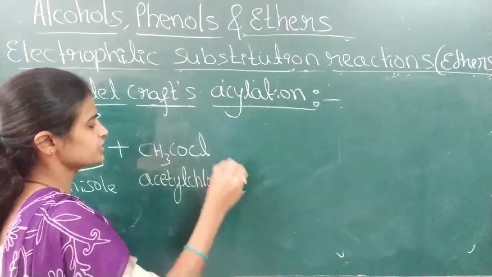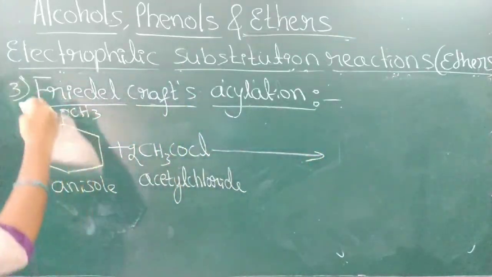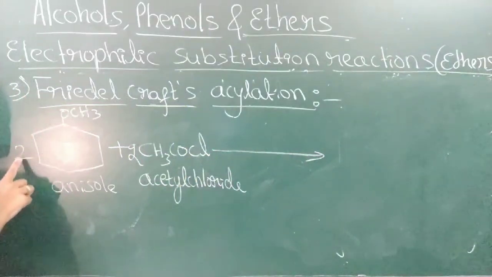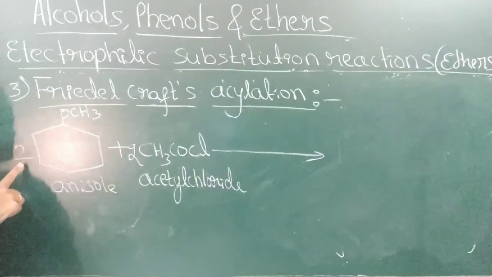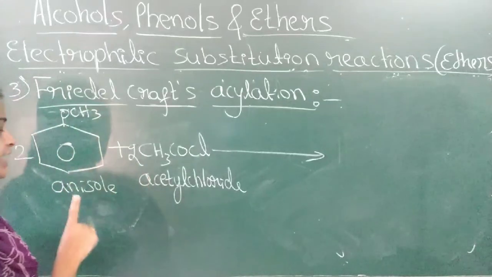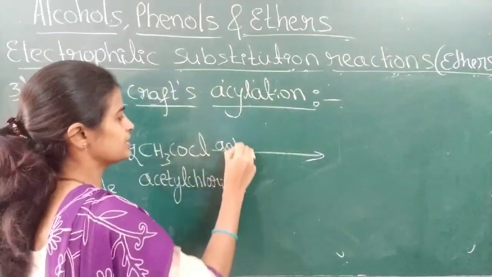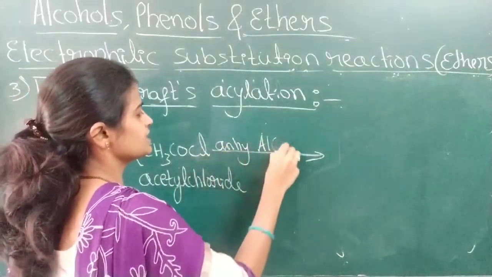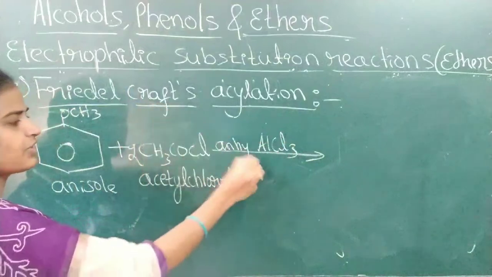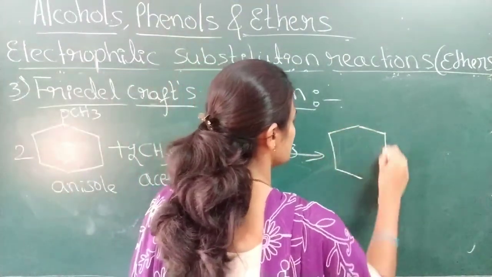When anisole is treated with acetyl chloride, 2 times acetyl chloride, and here for all the reactions we write it 2 times: nitration, bromination, Friedel-Crafts alkylation as well as acylation. 2 times this anisole is taken. When anisole is treated with acetyl chloride in the presence of anhydrous AlCl3 catalyst, Friedel-Crafts means you have to use it. Then what are formed?